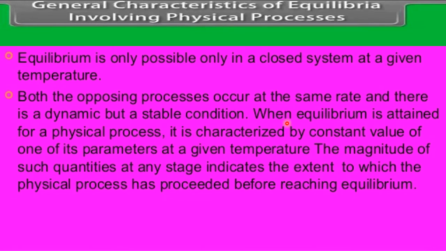When equilibrium is attained for a physical process, it is characterized by a constant value of one of its parameters at a given temperature. The magnitude of such quantities at any stage indicates the extent to which the physical process has proceeded before reaching equilibrium. That means in the case of solid-liquid, we will come to know how much has dissolved when we attain the equilibrium.